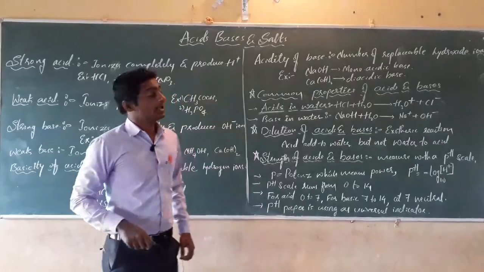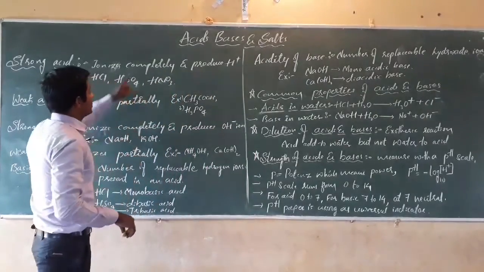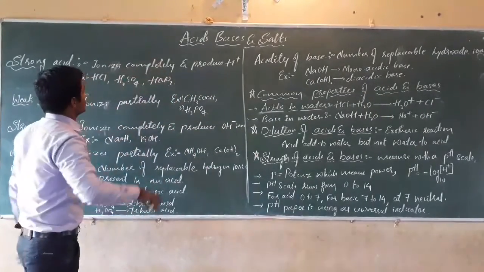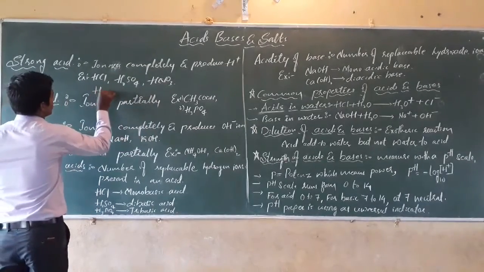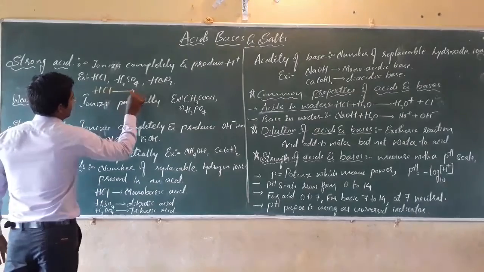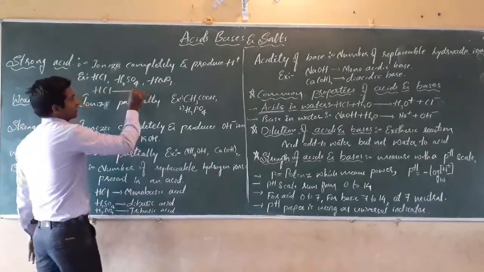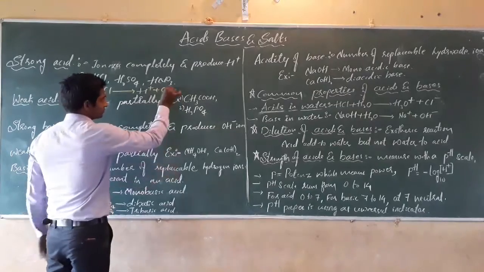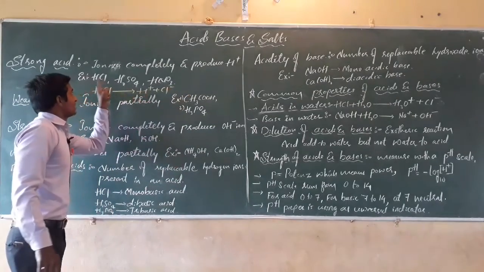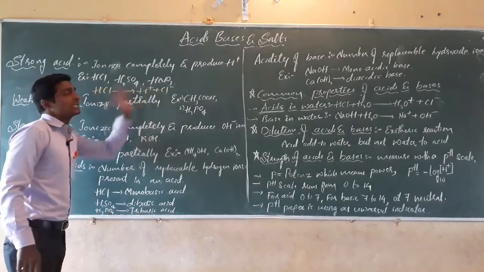How can we say that? Suppose hydrochloric acid, HCl, is added into the aqueous solution. It will ionize into H plus and Cl minus ions. That is, HCl ionizes completely.